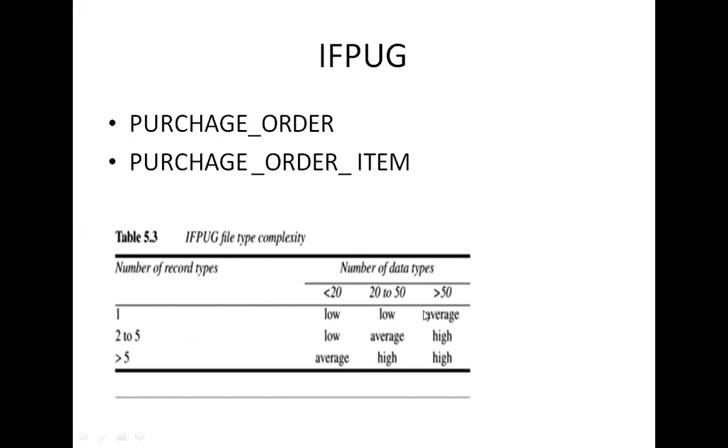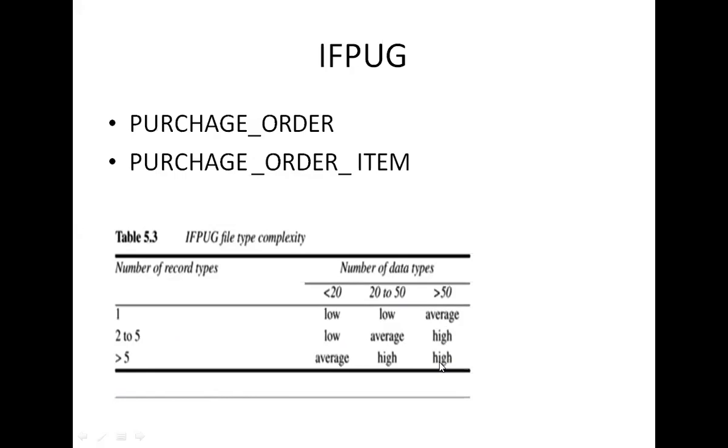If the number of record types is 2 to 5: less than 20 is low, 20 to 50 is average, and greater than 50 is high. If the number of record types is greater than 5: less than 20 is average, 20 to 50 is high, and greater than 50 is also high.